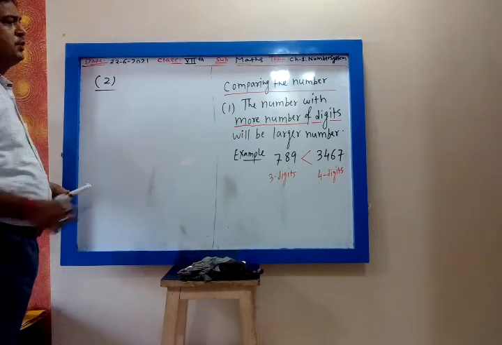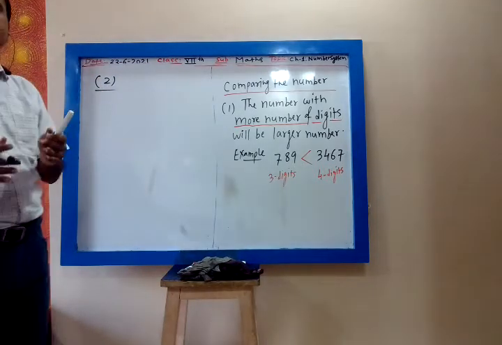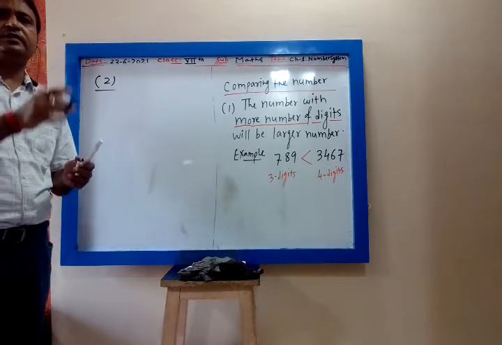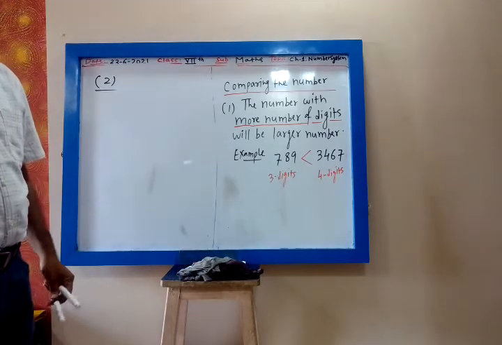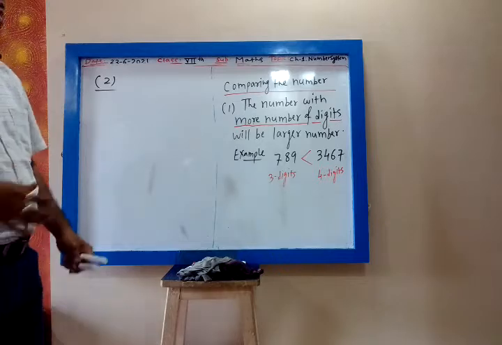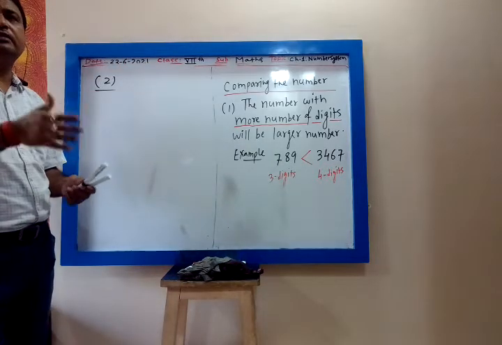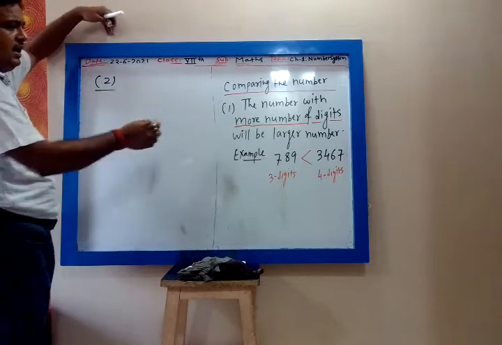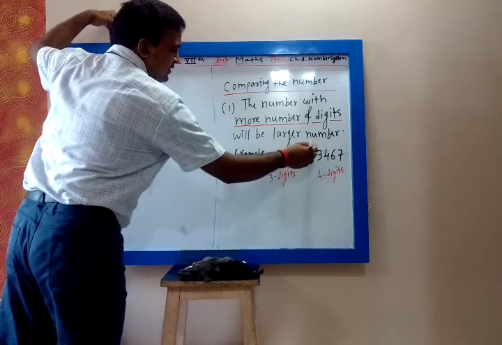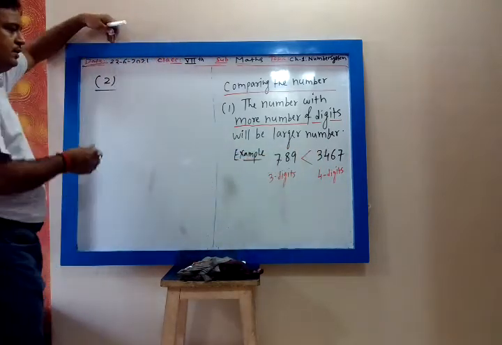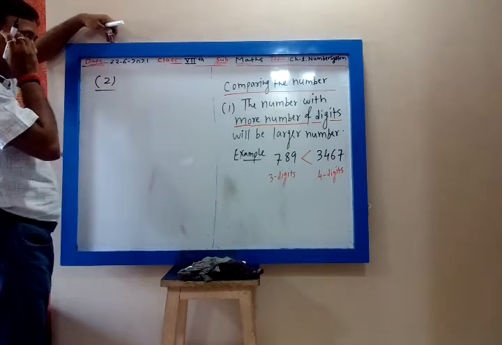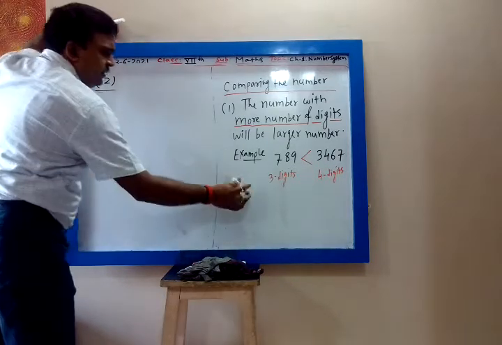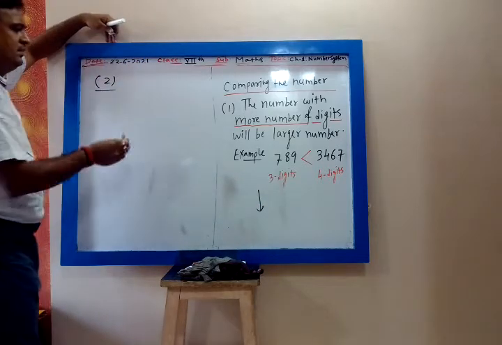Second point. So whenever you want to compare two numbers, your first job is to count the number of digits. If the number of digits are more, that number will be larger. Then the second thing, yes, lining in between, because this is the symbol greater. Then second point, no lining. Below this you will write this.